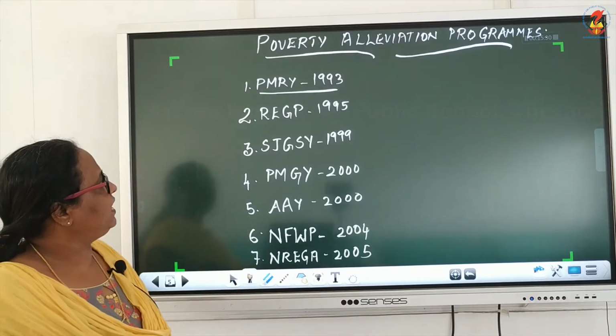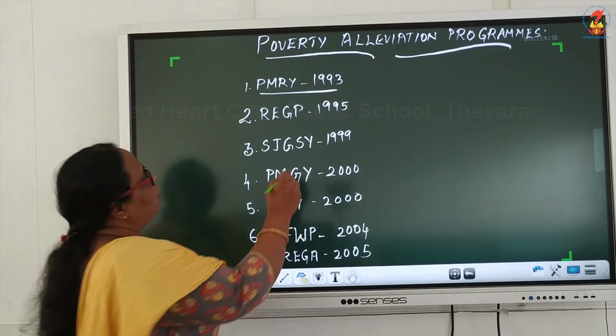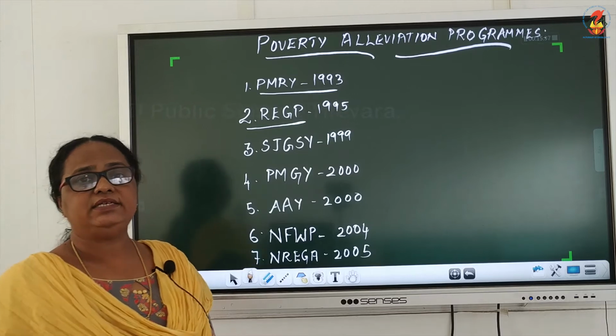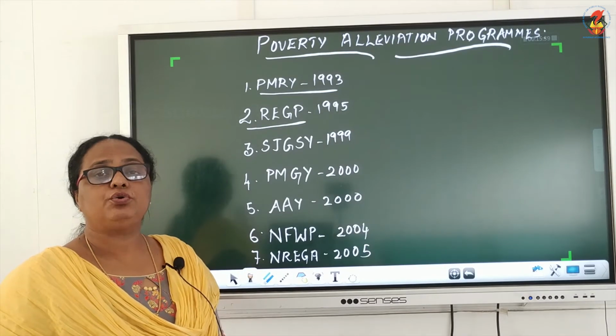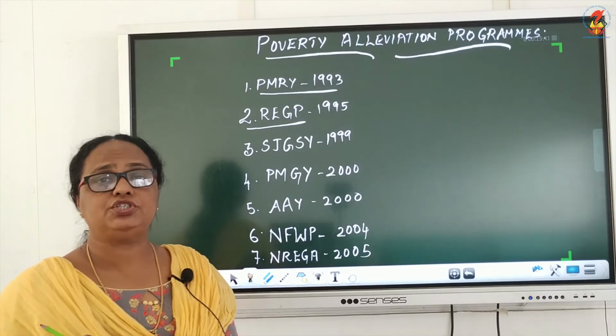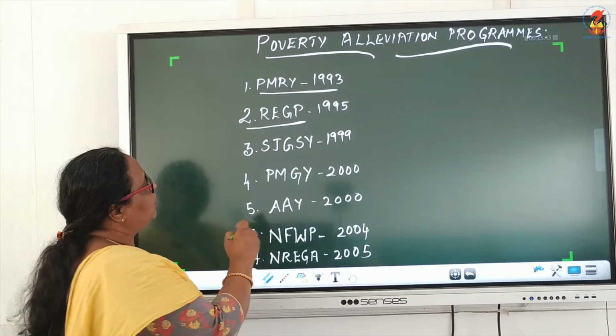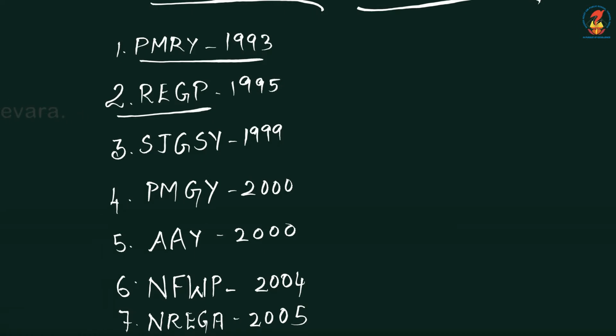Then we have the second one, Rural Employment Generation Program, which was launched in 1995 to create self-employment opportunities in rural areas. Then we have the third one, Swarna Jayanti Gram Swarozgar Yojana, which was launched in 1999. This was aimed to bring the poor families above the poverty line.